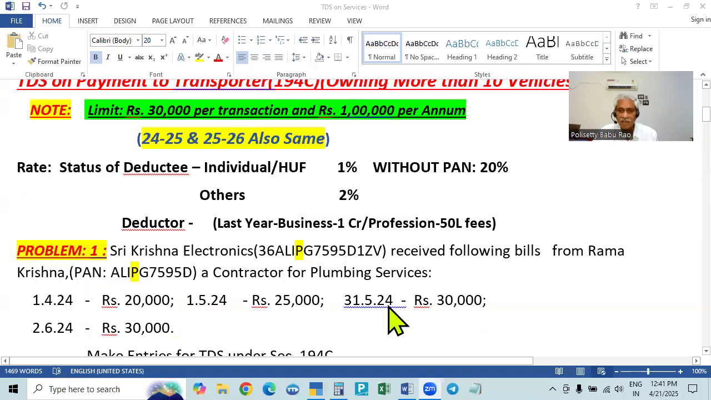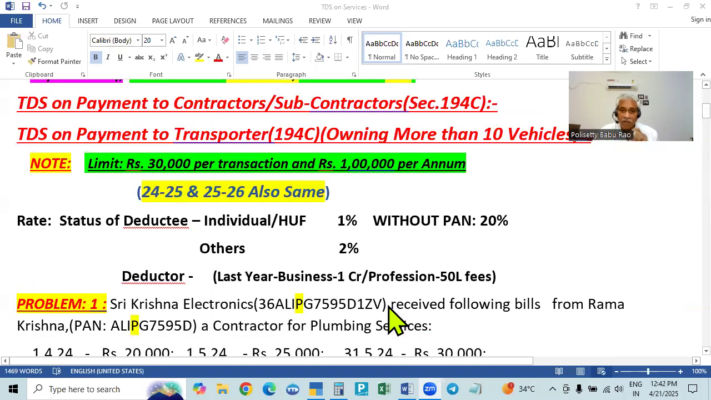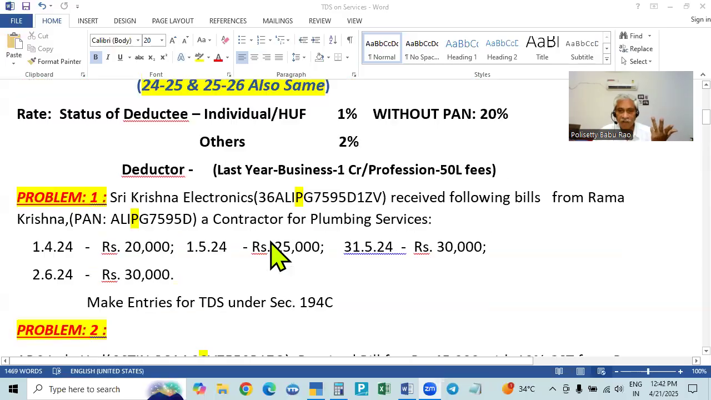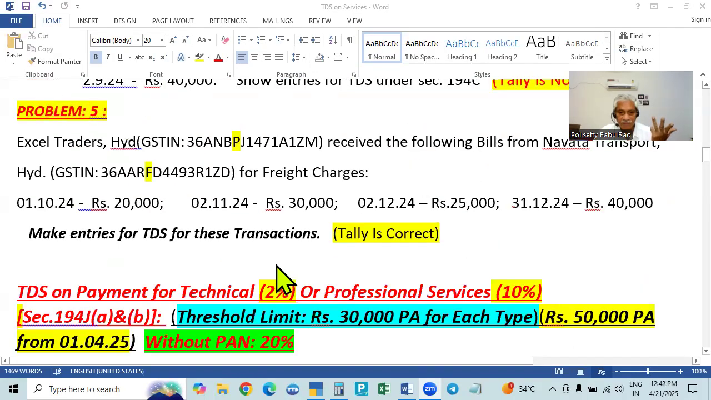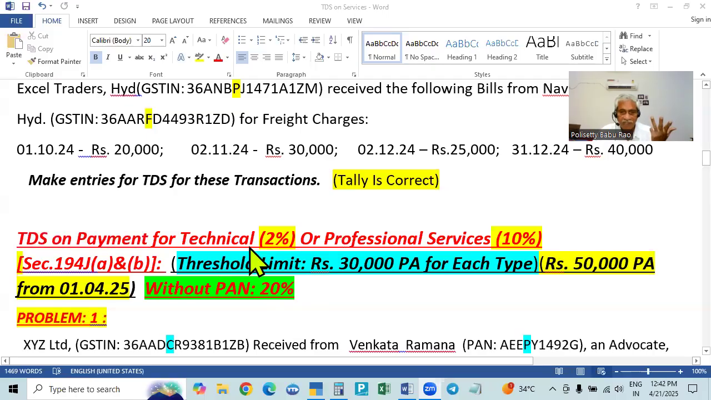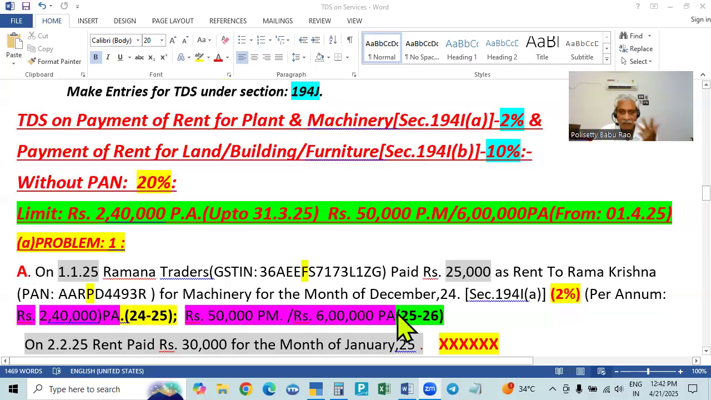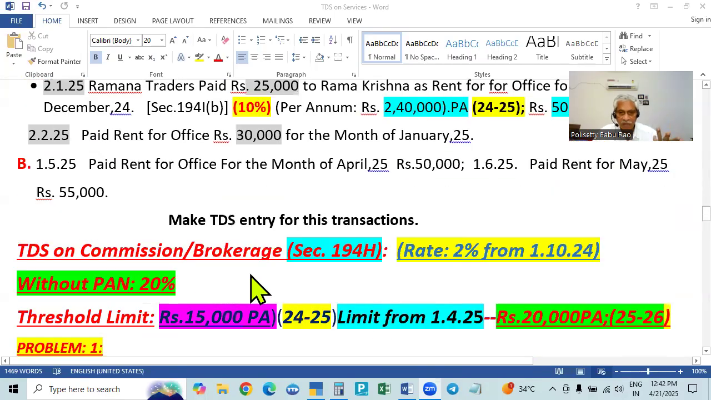See here, we did many services. Many services means payments for services, called nature of payment. So many natures of payment, all services: payment to contractors, payment to transporters under 194C, payment for technical services, professional services, payment for rent of plant and machinery, land and buildings, and also payment of commission or brokerage. For each nature of payment, there will be one section under 194.